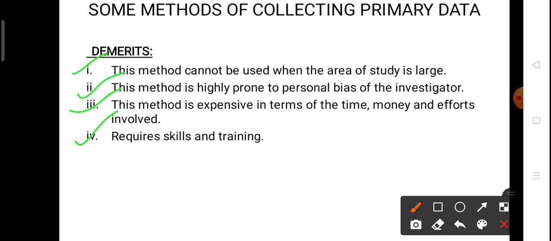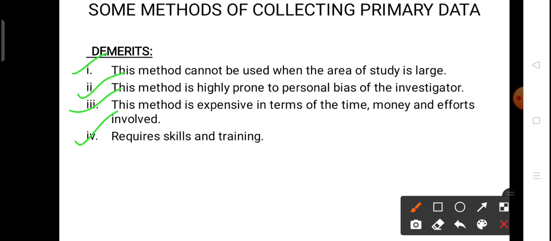Secondly, proper training is also required, as a person must know how the information is collected from the respondents without consuming too much of their time, and how to get the information from the informants, because sometimes informants are reluctant and hesitant to share the information.